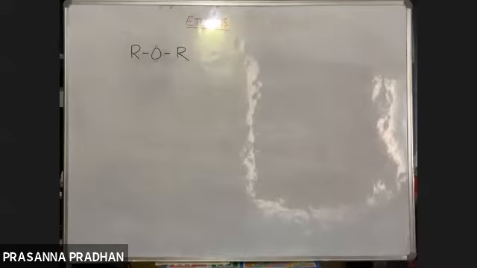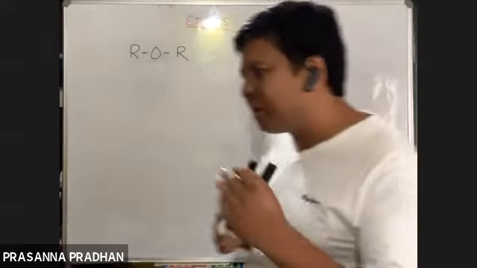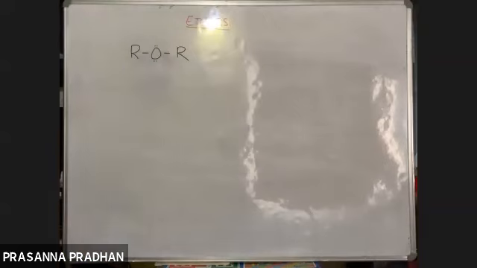Now, you should be knowing, how do you name ethers according to your IUPAC system of nomenclature? Utsha, how do you name ethers according to your IUPAC name? How are ethers named? Any idea?